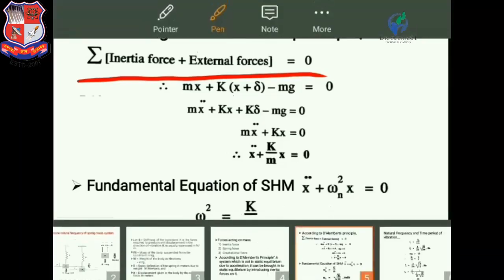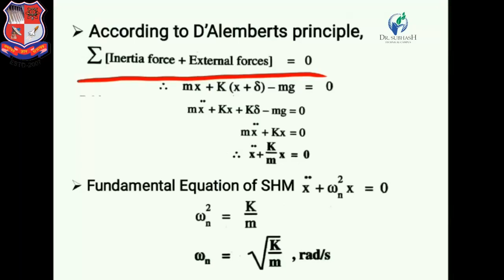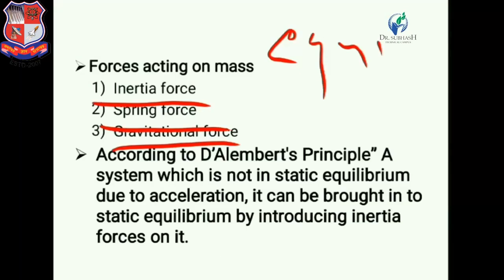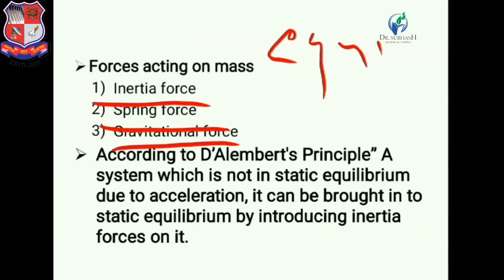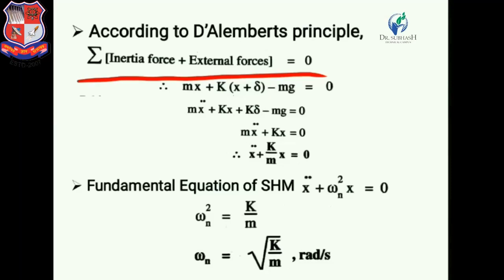Here x double dot is the acceleration of the mass, plus spring force. It is also acting in upward direction as shown in figure.